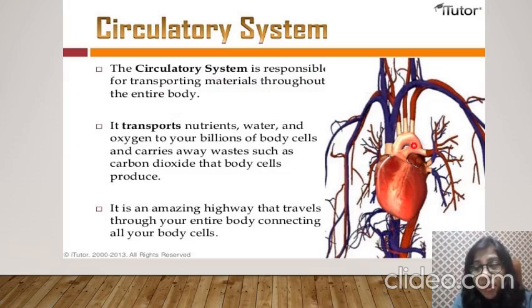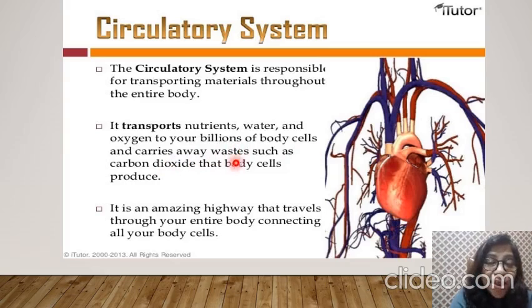You can see over here the parts of the circulatory system that we are going to discuss in the next slide, right? What does it transport? Nutrients, water and oxygen to billions of body cells, and it carries away waste such as carbon dioxide that body cells produce, right? So the circulatory system is an amazing highway that travels through our entire body, connecting all our body cells, right?